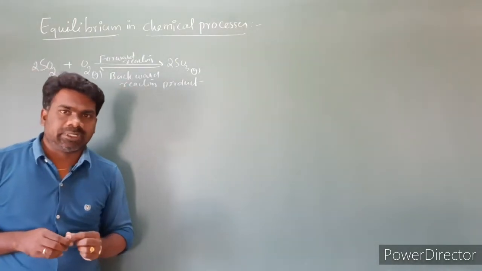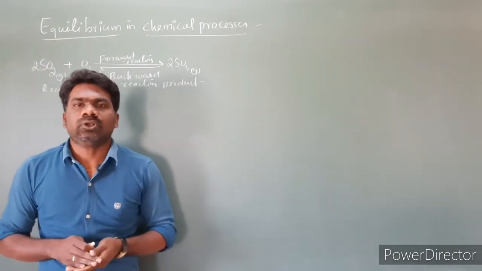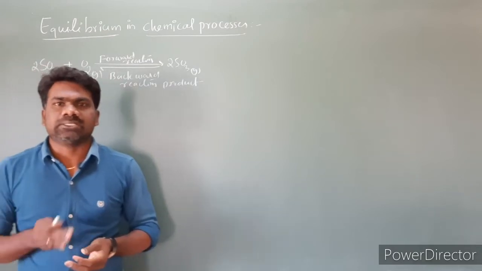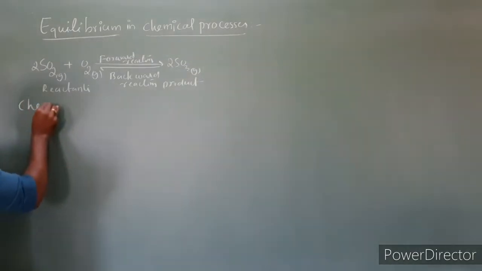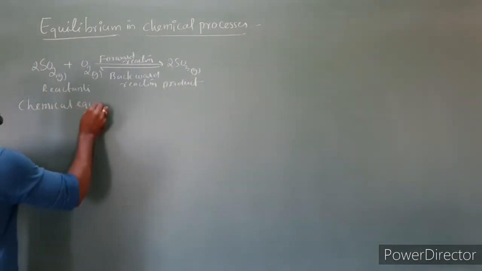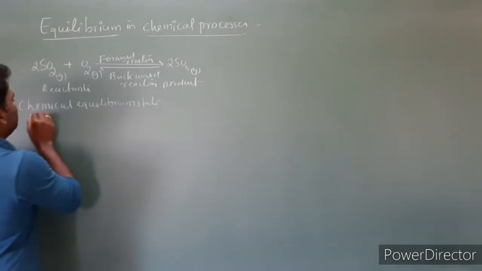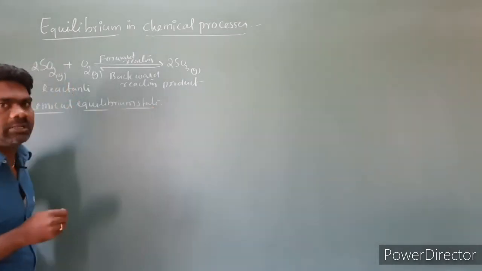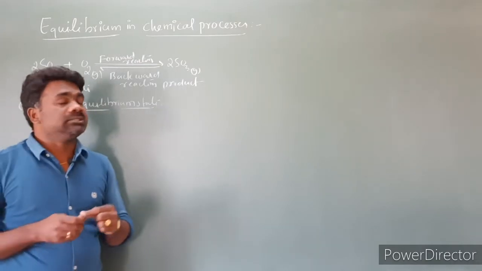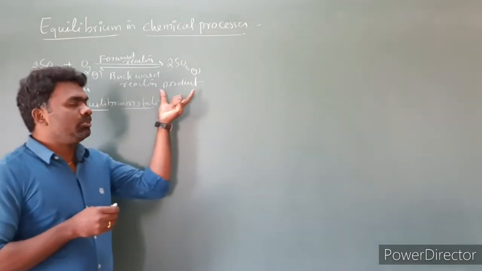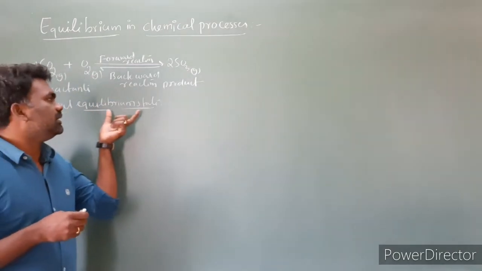The stage of a reversible reaction at which the concentrations of reactants and products do not change with time is known as the chemical equilibrium state. So what is the chemical equilibrium state? The state of a reversible reaction at which concentrations of reactants and products do not change with time is known as a chemical equilibrium state.